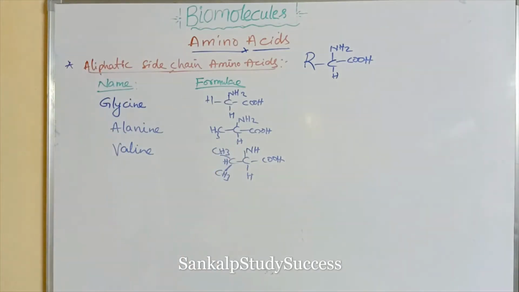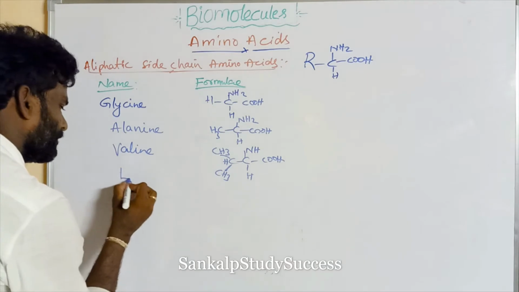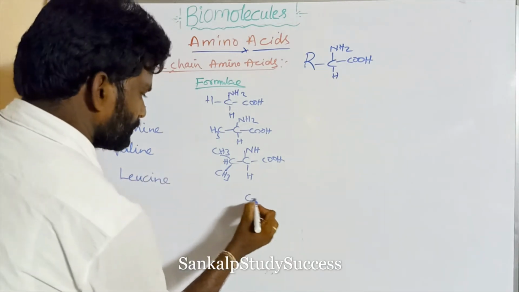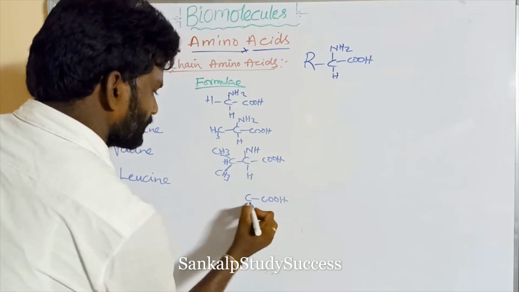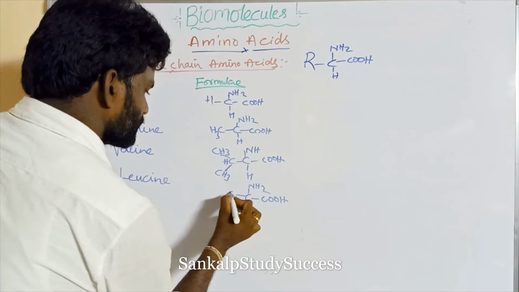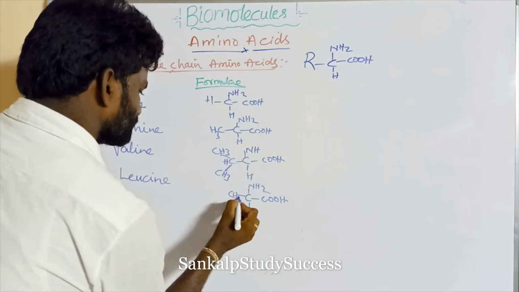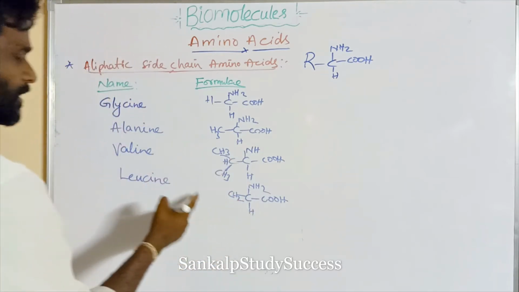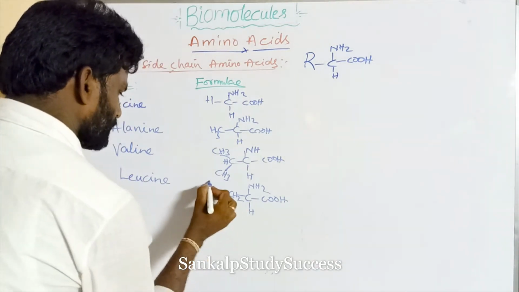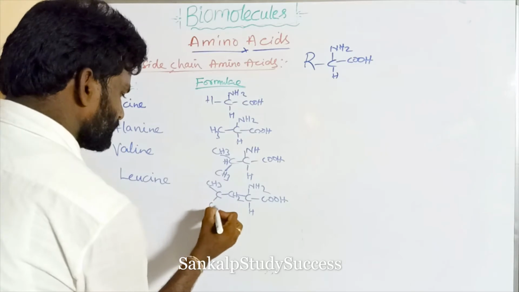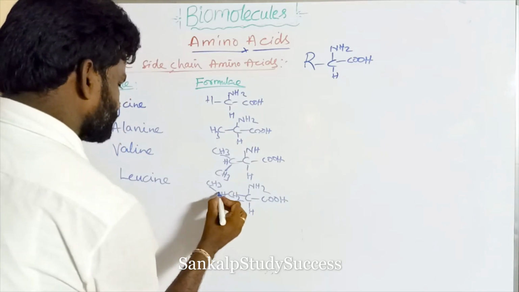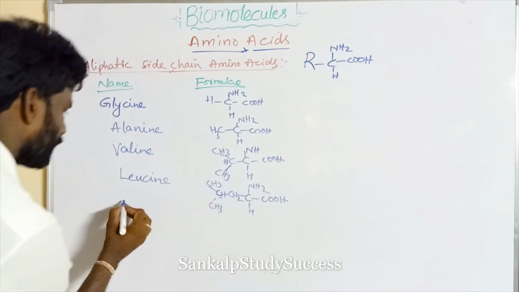Next, leucine. Here was 3 carbons, now we can write 4 carbons: CH3, CH3, CH. So this is leucine. Then isoleucine.